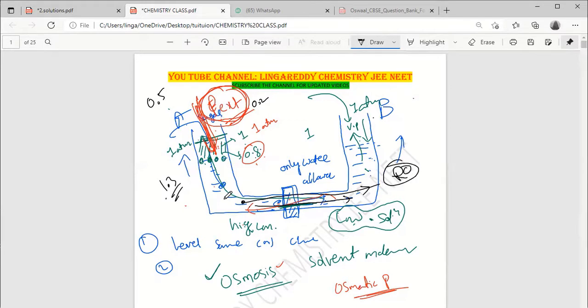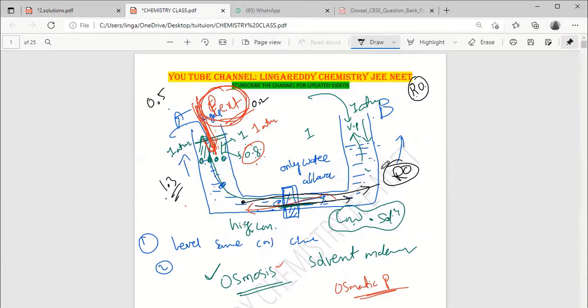You can see RO plants, water purifiers. In the water purifier, they will mention that RO is there. What is that RO? Reverse osmosis process. How is it working? Solution means salt water, it is impure water, going from impure water to pure water.